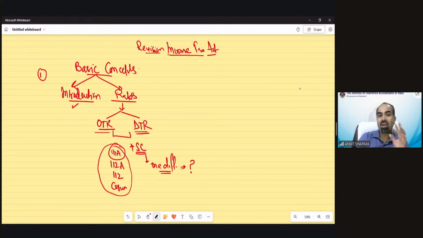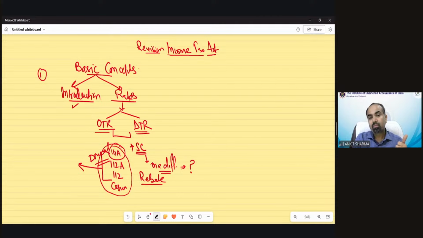So there are multiple surcharge rates, and the surcharge rate changes according to the total income and whether special income has been included. I believe you must have gone through those rates, in which if your income includes 111A income, 112A income, 112 and dividend, then the surcharge provision changes slightly. So these are the rate provisions in the technical second part of basic concept. Rebate concept is also there, and cess of 4% education and health cess is also applicable.